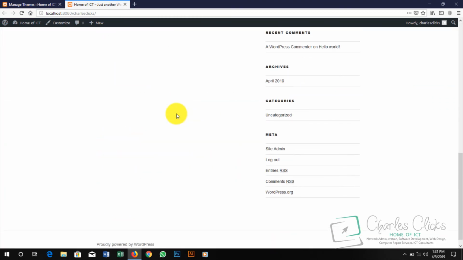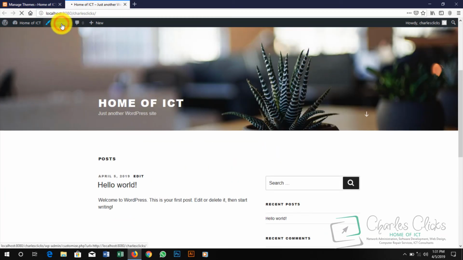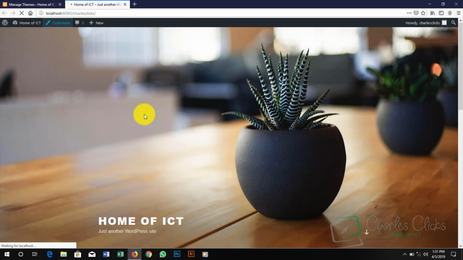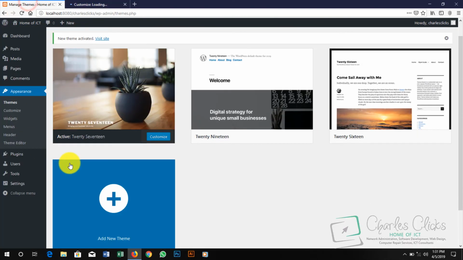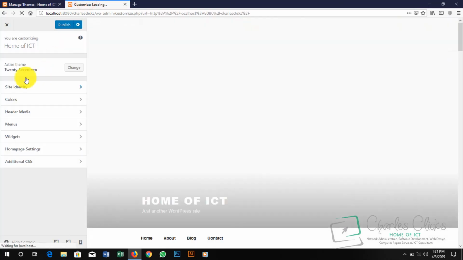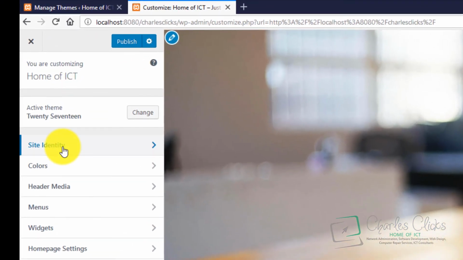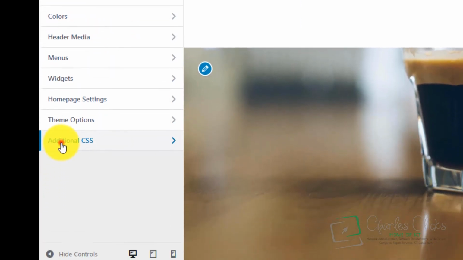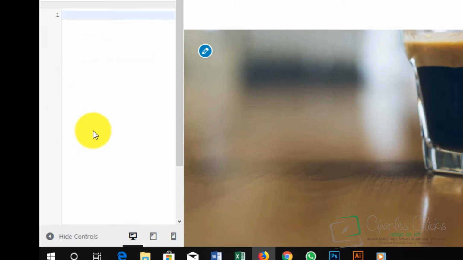So you can customize your website. You can customize your website: site identity, change colors, header, media, menus, a lot of them. Additional CSS, or you can use a plugin called Custom CSS.